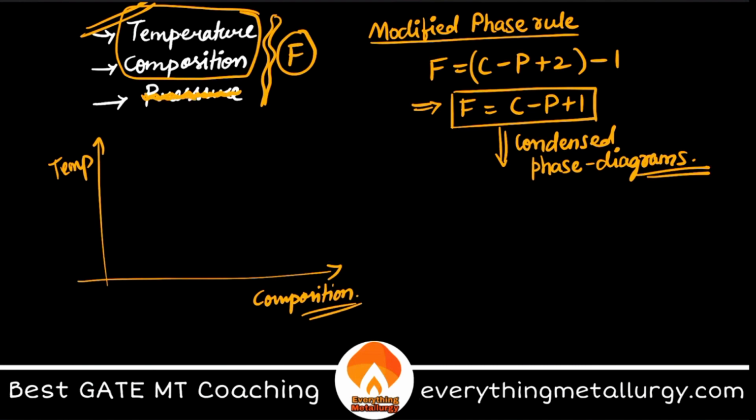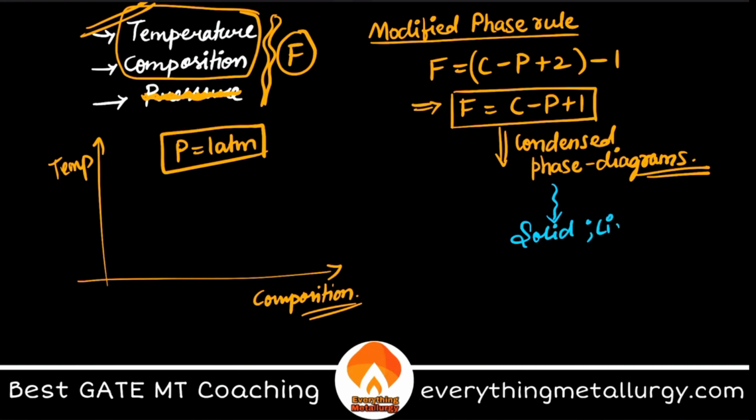Why? Because we already removed the effect of pressure. We made it a constant. This is at 1 atmosphere pressure. And because the pressure is fixed, we are calling it a condensed phase diagram. Why? Because the phases that you have are only solid and liquid. There won't be any gaseous phase coming in, for these constant pressure diagrams or condensed phase diagrams.